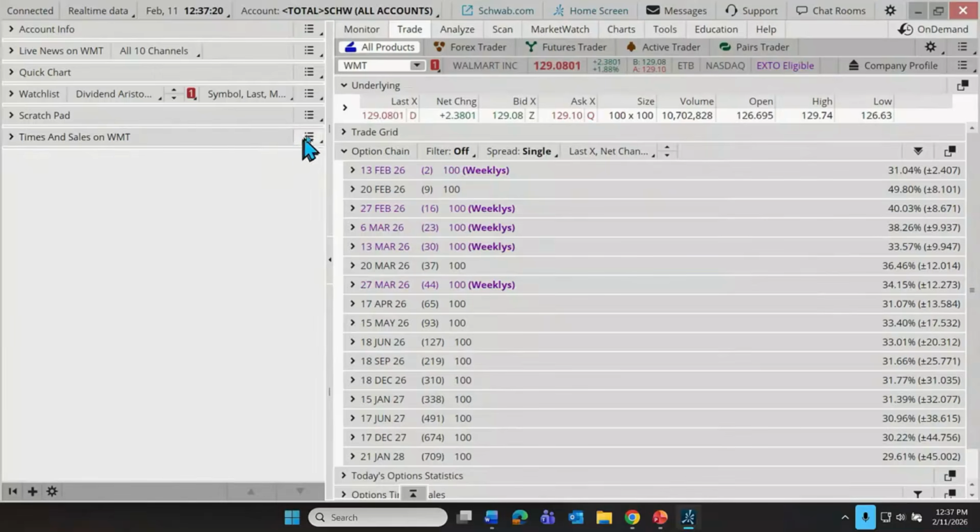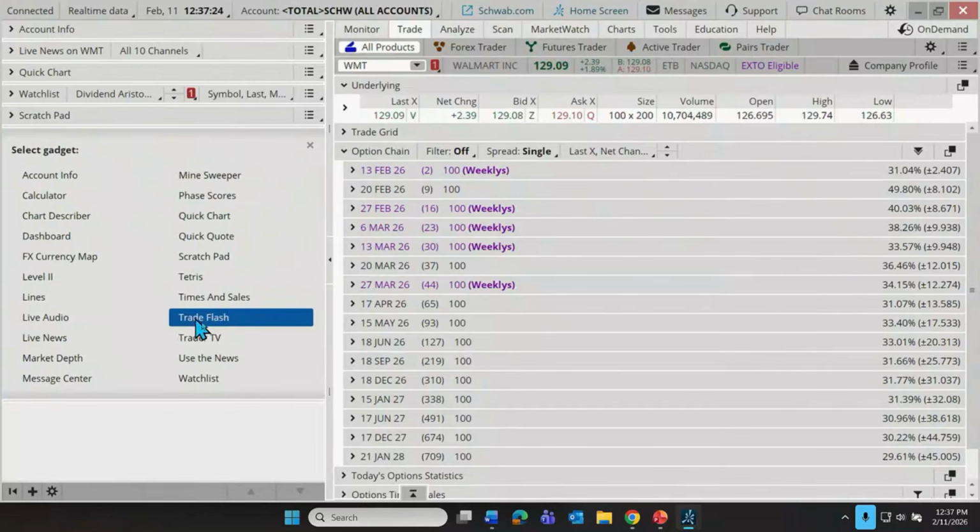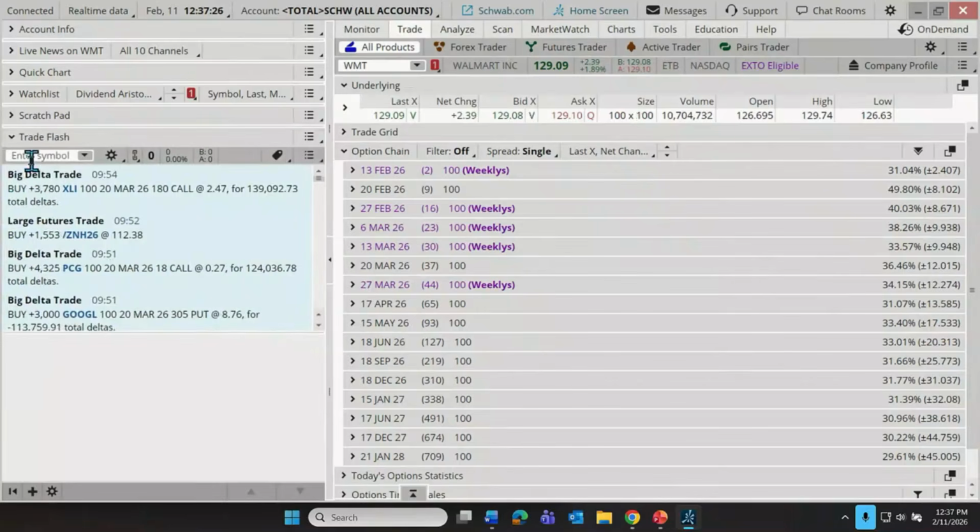So there's time and sales. Let's switch our gadget. We have Trade Flash. Trade Flash is basically, if we don't have a symbol entered, it's going to potentially call our attention to great big equity trades, great big options trades, great big futures trades, those kinds of things. So notice I haven't put a symbol in yet, so it's saying, hey, on X, well, let's use maybe PCG.